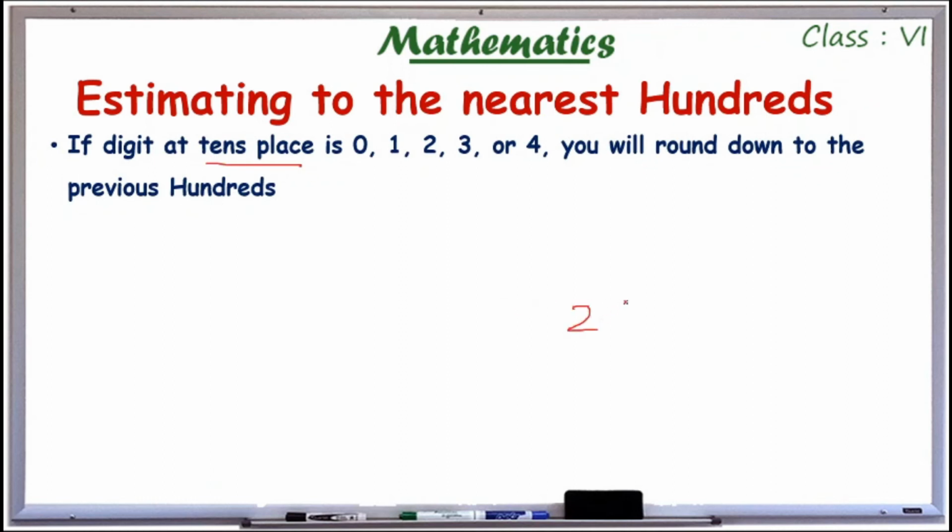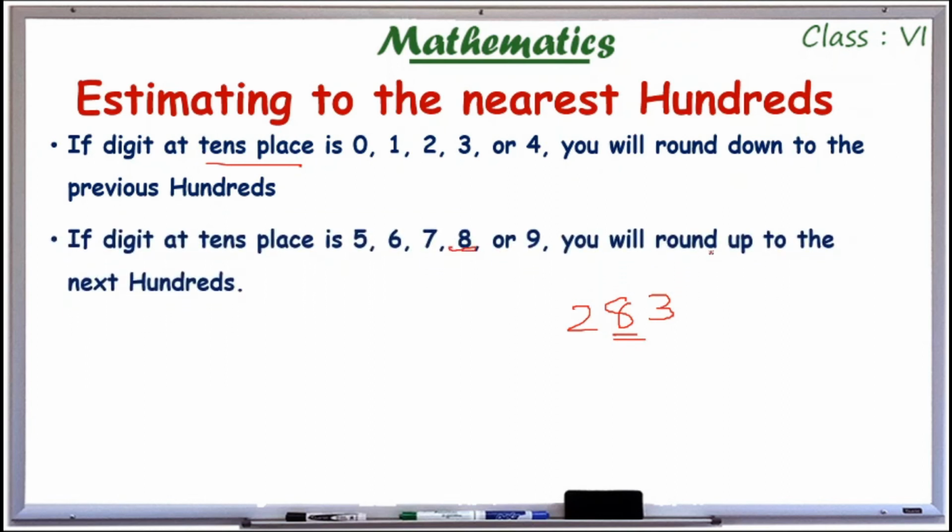For example, 283. I have to estimate to the nearest 100. So we have to look at the value at the tens place. Here the tens place is 8, which is the second condition. So I have to round up to the next 100. The next 100 is 300. After 283, the next 100 is 300. So this is the estimation.